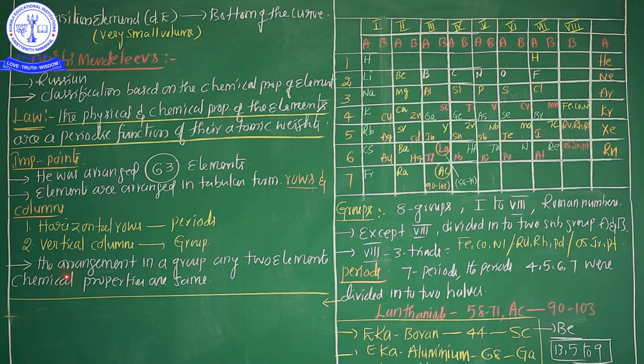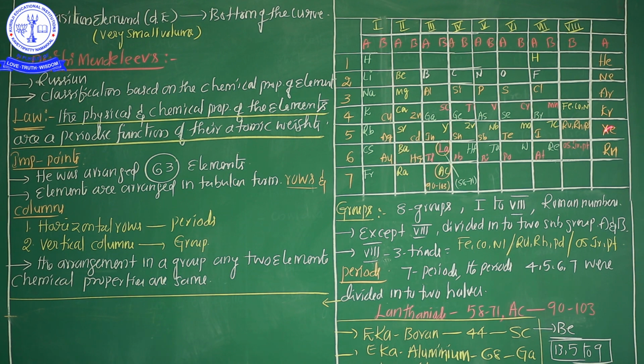See here one more point. In a group, from top to bottom, any two elements have the same chemical properties. Very important point. If you take any one group, definitely two elements have similar chemical properties based on the Mendeleev periodic table. Now we are going to discuss the descriptions of the Mendeleev periodic table.